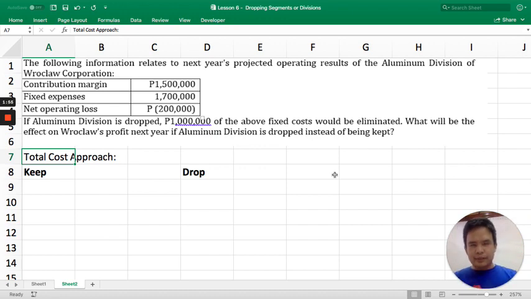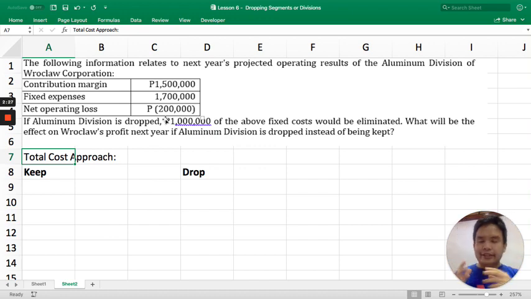So, makita mo, it looks like this particular division of the company is losing money. Meron siyang net loss na 200,000. So, pag-iisipin mo, well, knee-jerk reaction, pag ikaw isang manager, loss siya, so therefore, i-drop automatic. Well, hopefully it's that simple, but realistically, it's not. No? Just because loss siya, hindi siya automatic na kailangan i-drop. You have to analyze the relevant costs.